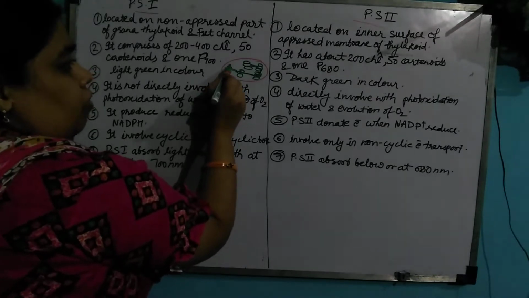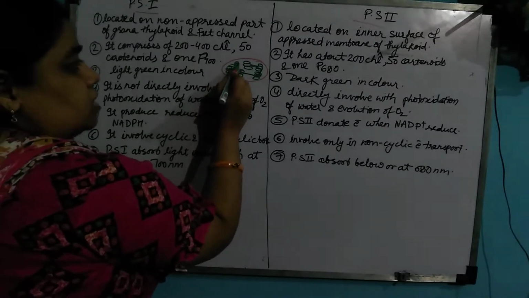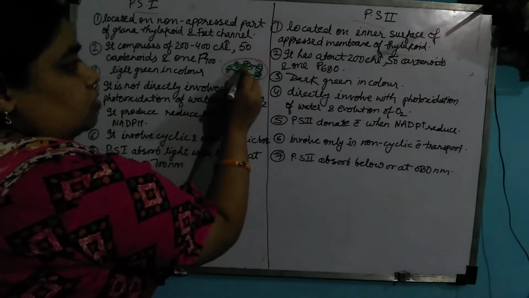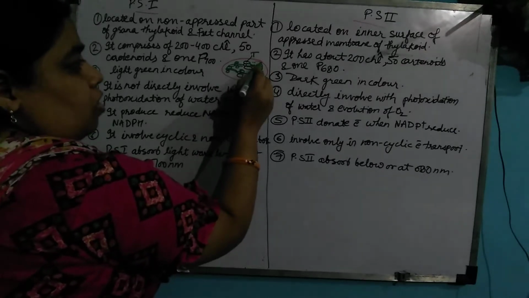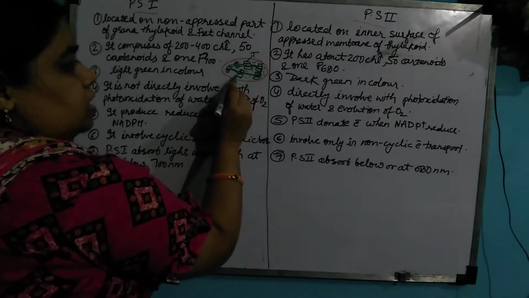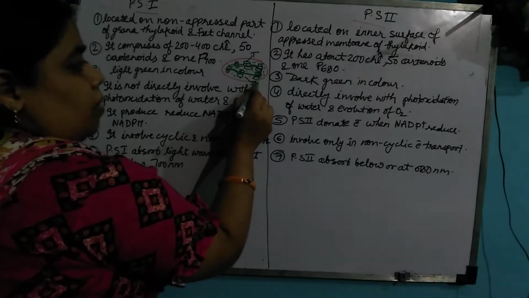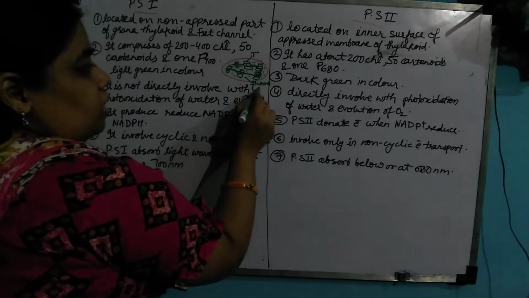As we have discussed, this is the thylakoid, and this is the fluid-like structure filled inside it, that is stroma. Stroma is the site of dark reaction.